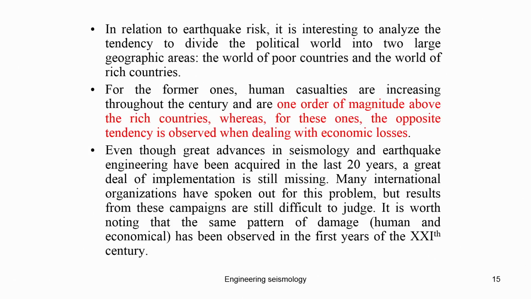So, this happens because, the reason is actually, our infrastructure development on the different continents is different. Second, the economic and social status of the people. So, for example, with earthquake risk, it is interesting to analyze the tendency to divide the political world into two large geographical areas: the people in the poor countries and the people in the rich countries.